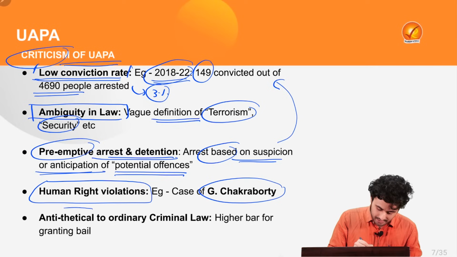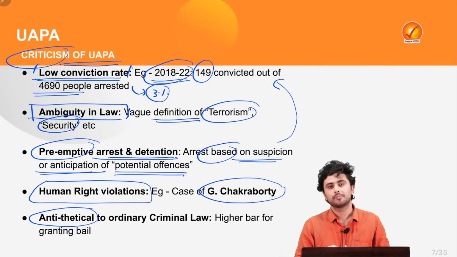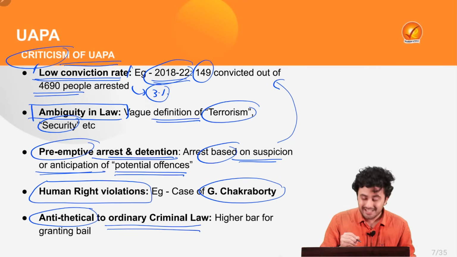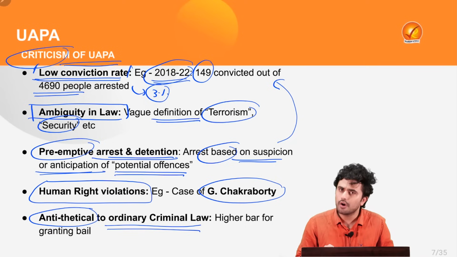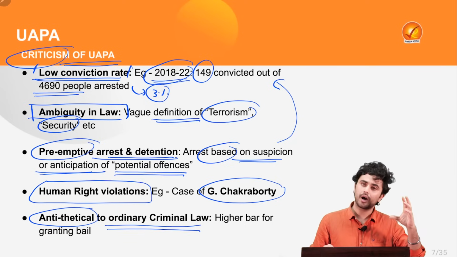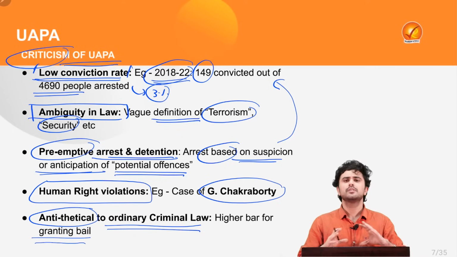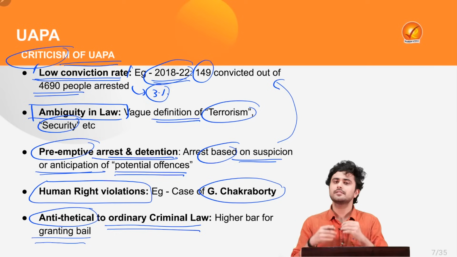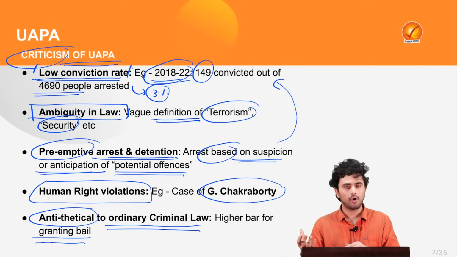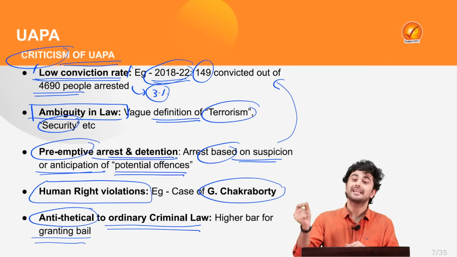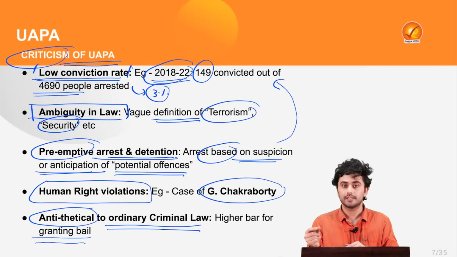Also, the provisions of UAPA act as antithetical to the ordinary criminal law because it has a higher bar for providing bail. Because in normal circumstances, there is a general principle of law accepted widely that an accused is innocent until proven guilty.